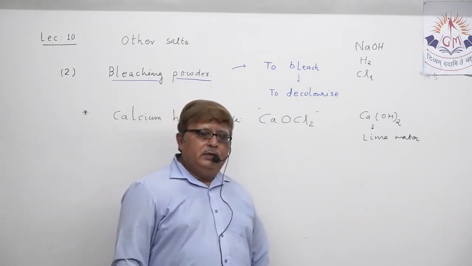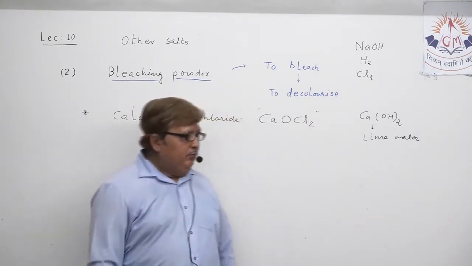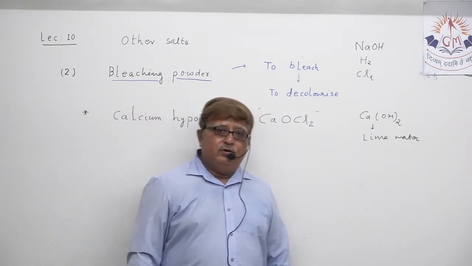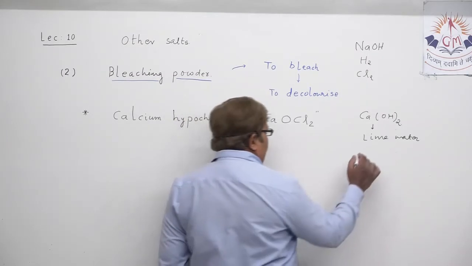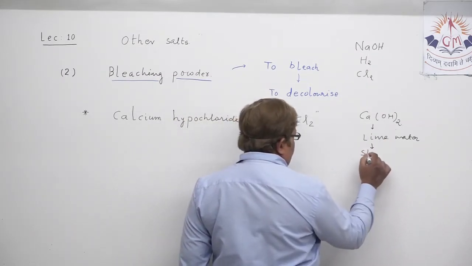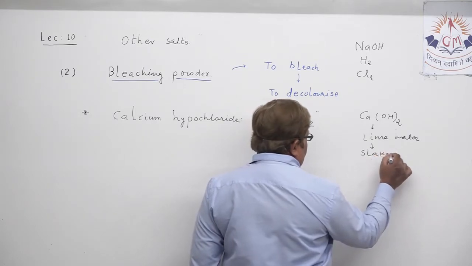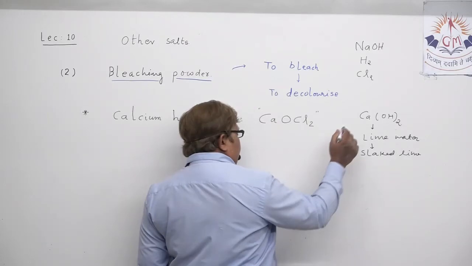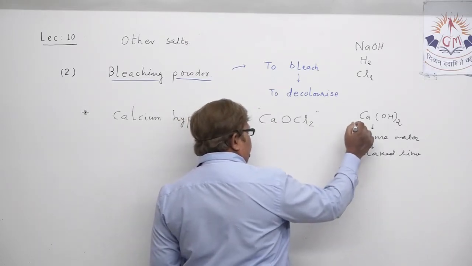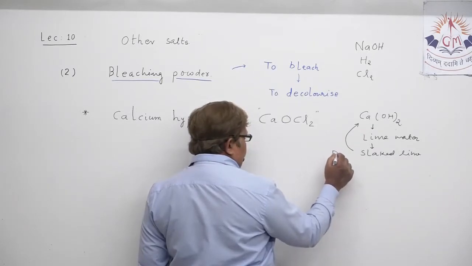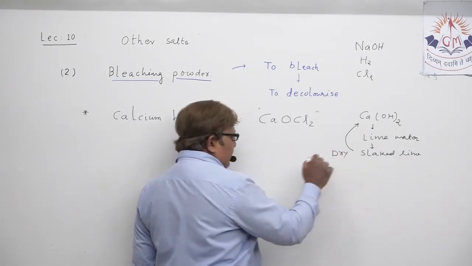But here, for the production of bleaching powder, we do not have to take lime water. Lime water can also be spoken of as slaked lime, that you all know. But for the production of bleaching powder, you need dry slaked lime.